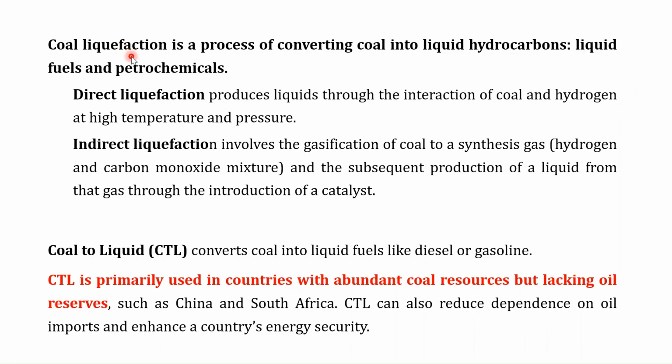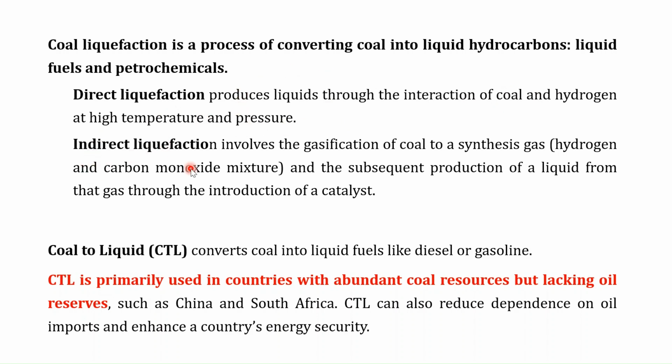Now coming to coal liquefaction, it is the process where coal is converted into liquid hydrocarbons like liquid fuels or petrochemicals. So this liquefaction can be done in two ways, direct or indirect liquefaction. In the direct liquefaction, coal and hydrogen are subjected to high temperature and pressure to produce this liquid.